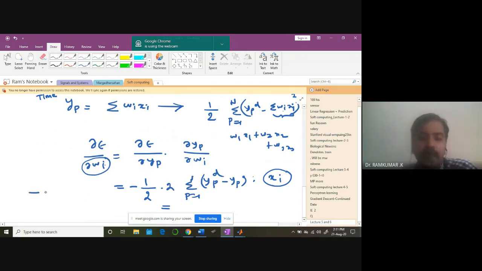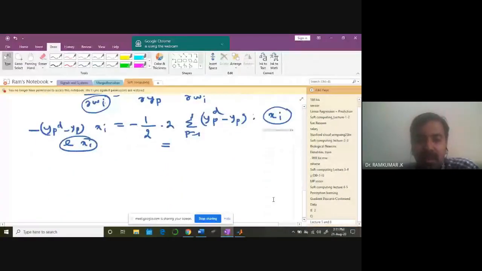So you got minus (yd minus yp) into xi kind of expression. It's more like error into xi. So that's the kind of updation, in fact, we are looking forward to. Okay, so that's the kind of expression we are looking for.